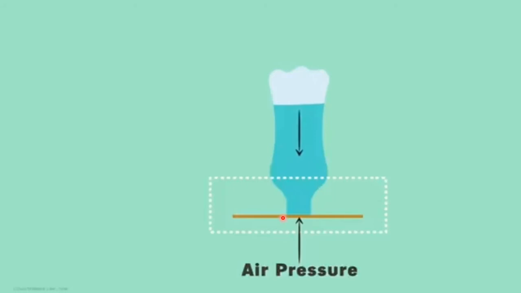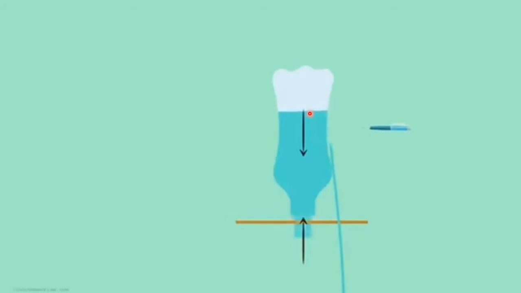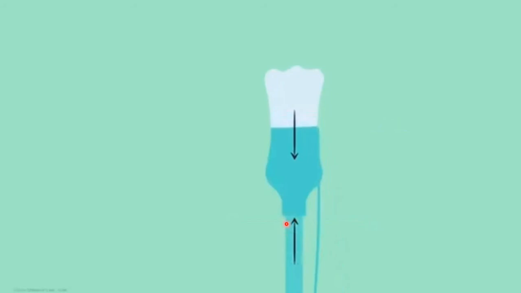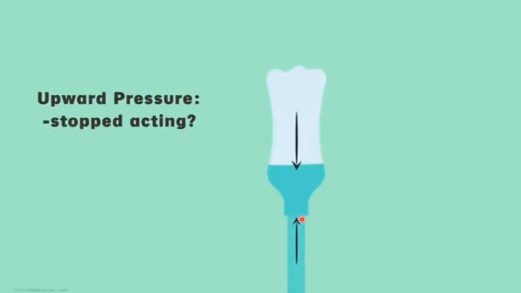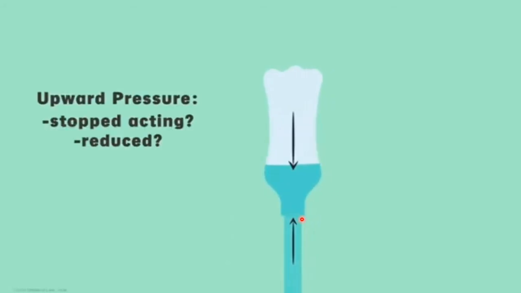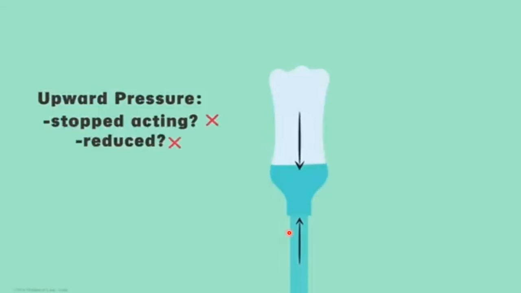Now, let me make a few holes in the bottle at this place, children. So what happens now? What did you observe, children? You can observe that the water is coming out of the bottle. Afterwards, just observe where the cardboard paper is. Why did the paper fall off? Did the upward pressure stop acting or did it reduce? As I've said, the air pressure was acting upward, isn't it? So whether that pressure stopped acting or reduced, the answer is no, it didn't.